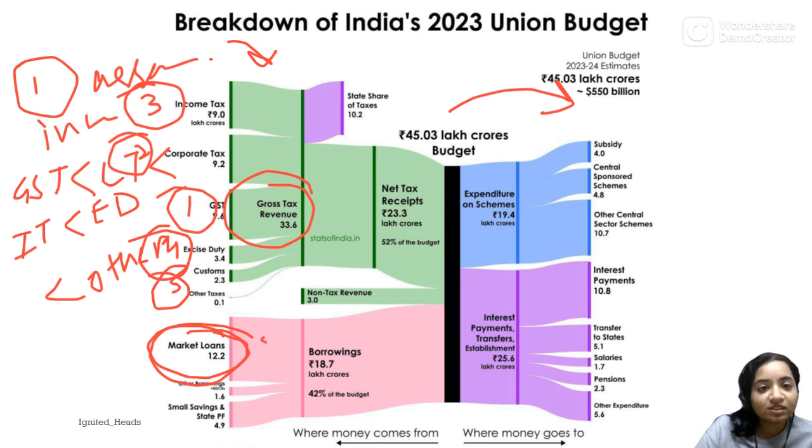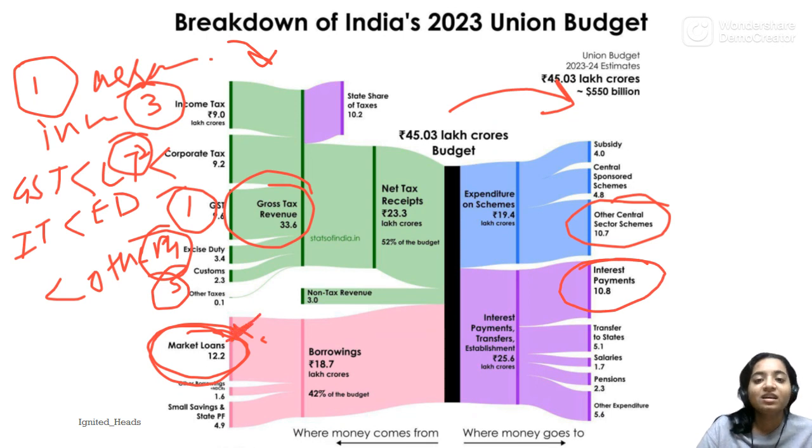Then we see where our money goes to. So the first is central sector schemes. But the most important area where most of our money goes to is interest payment. The market loans we have taken have to be paid. The interest has to be paid, and that is our highest expenditure.